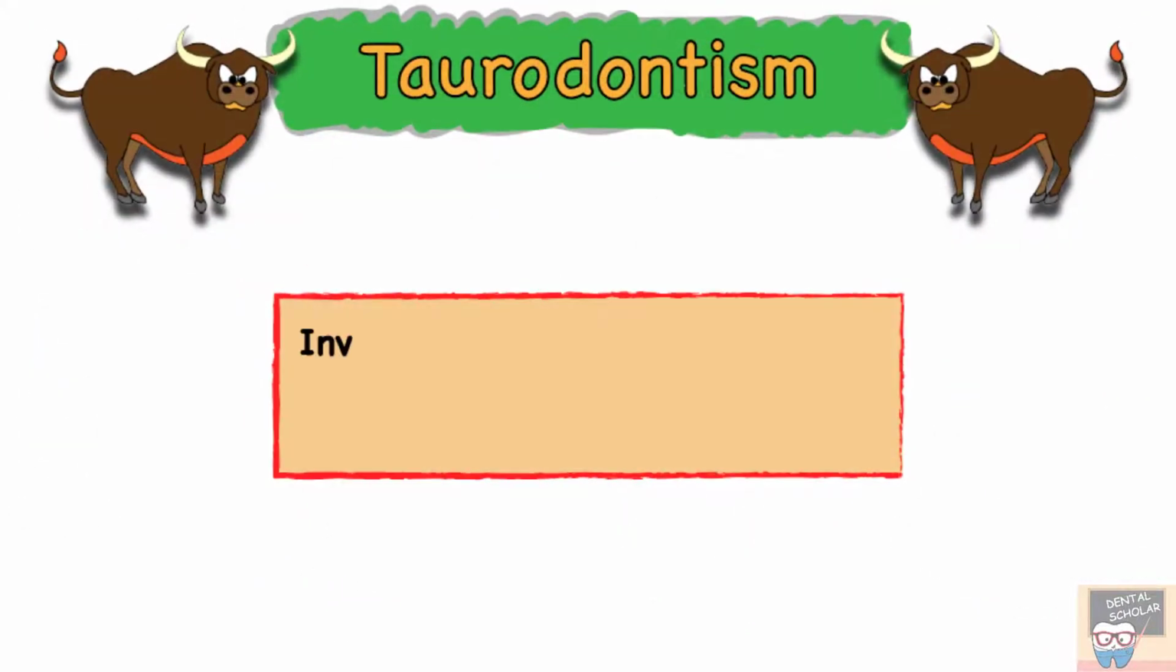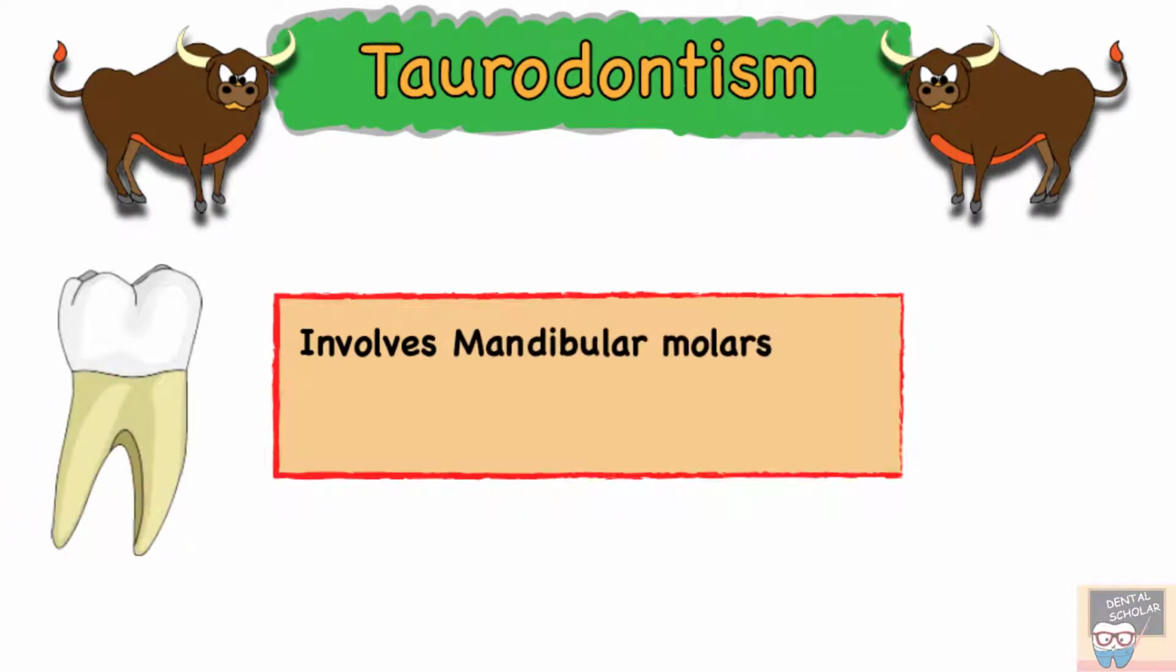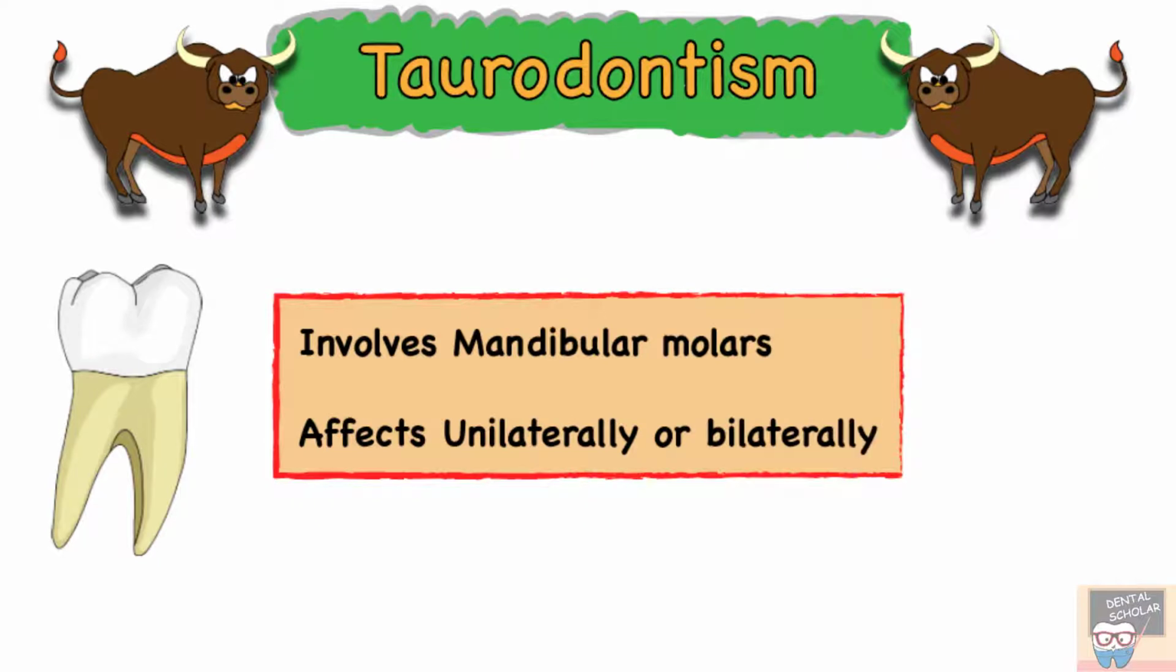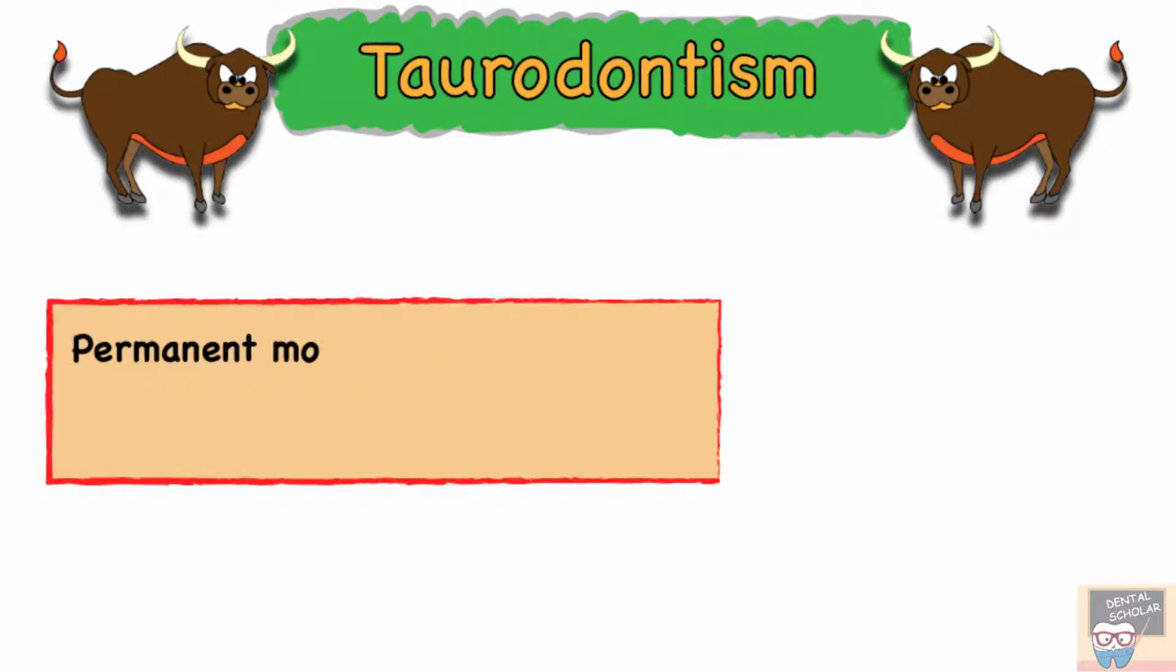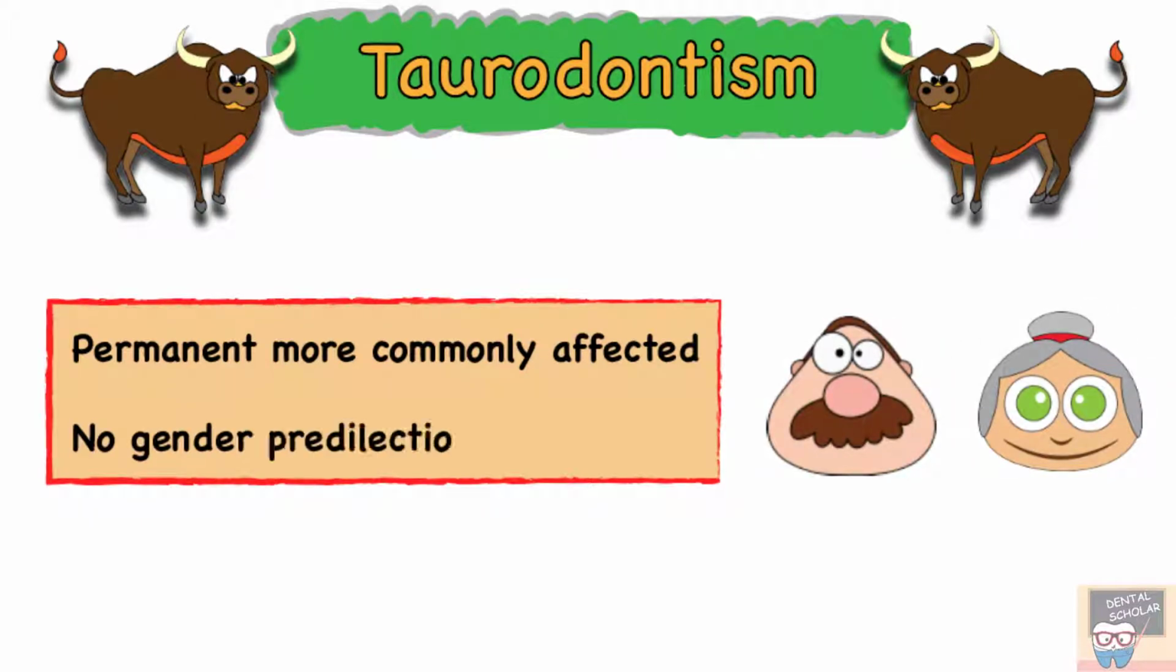Taurodontism usually involves mandibular molars, and the teeth may be affected unilaterally or bilaterally. Permanent molars are more commonly affected as compared to the primary molars, and there is no gender predilection. That is, it is seen in both males and females with almost equal frequency.